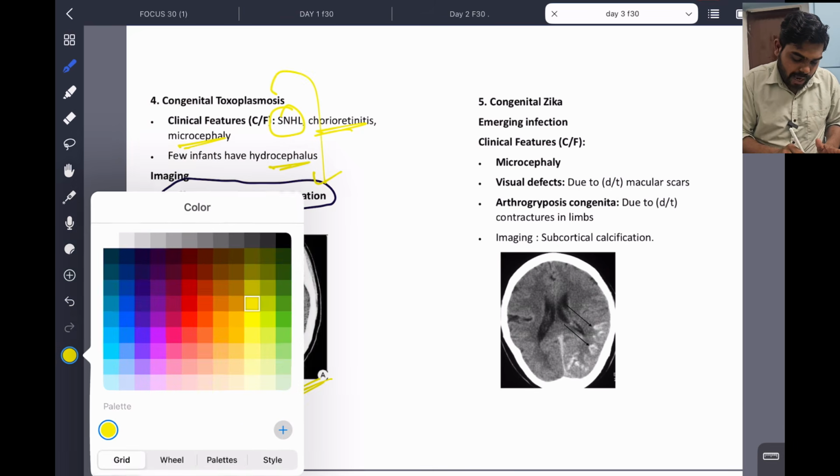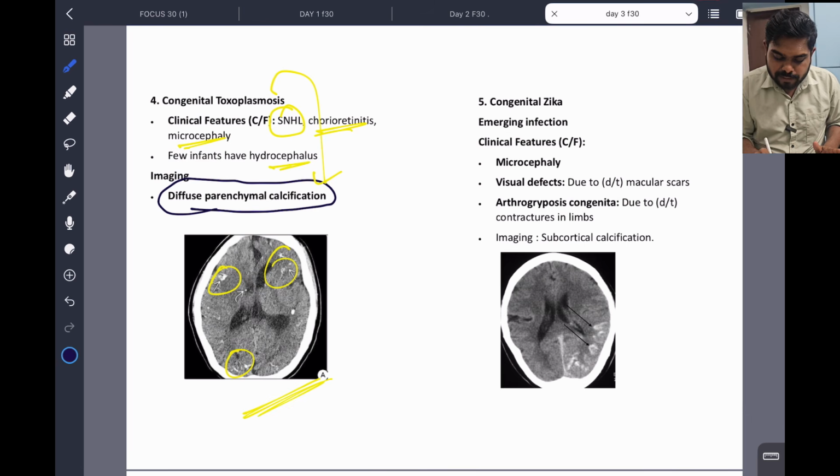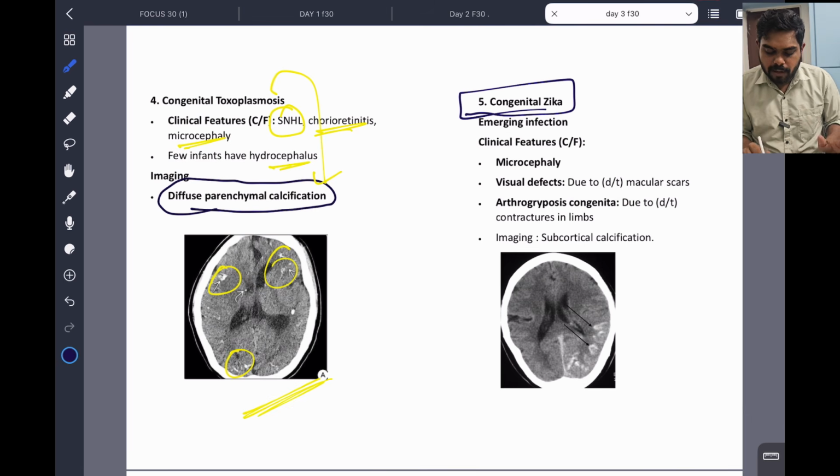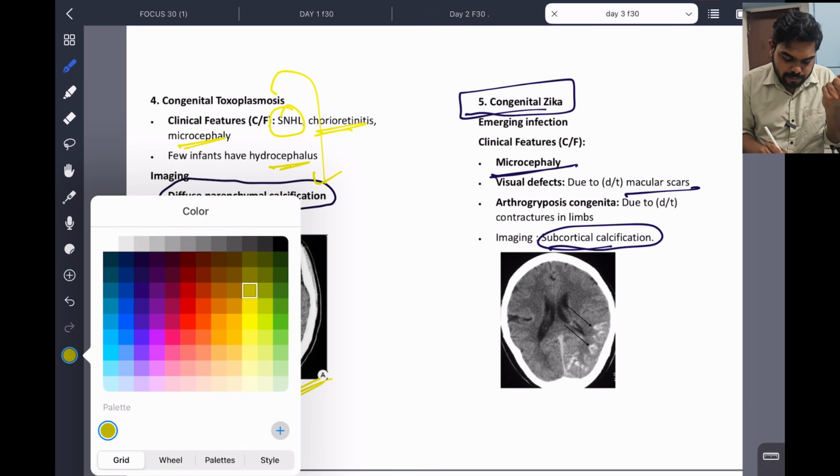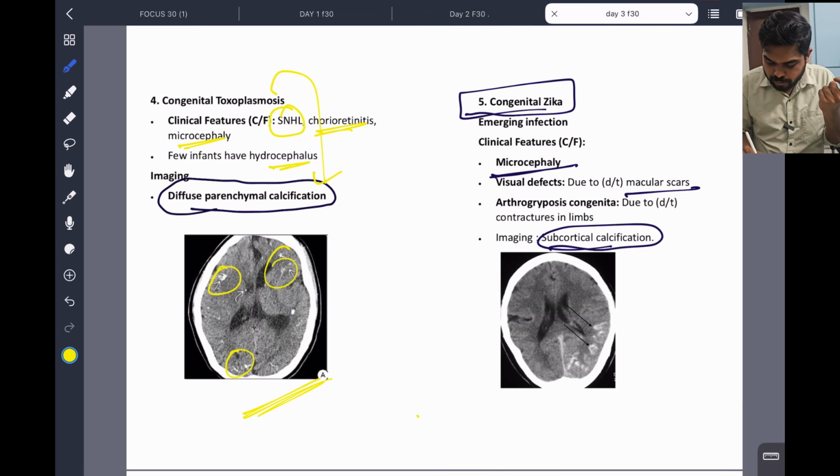Clear? And one more new thing is congenital Zika, which is an emerging infection. Here also microcephaly and visual defects are there, macular scars are there, and here subcortical calcification. You see, this is the cortex, this is the subcortex. Subcortical calcification is seen in congenital Zika.